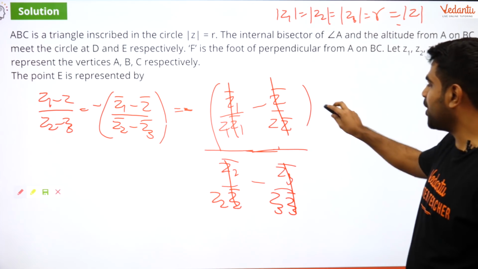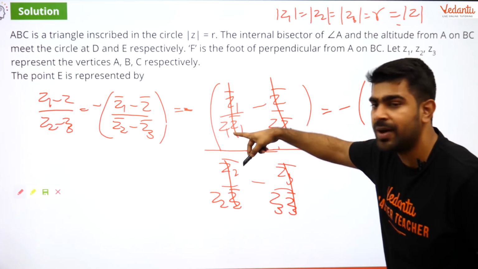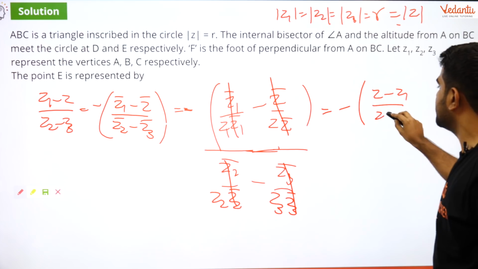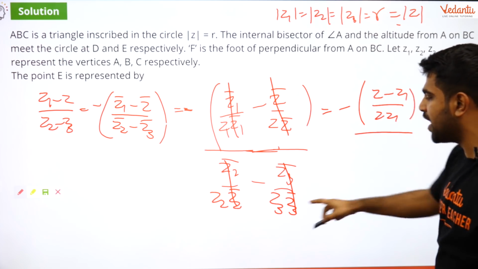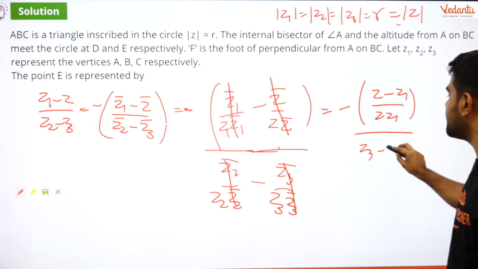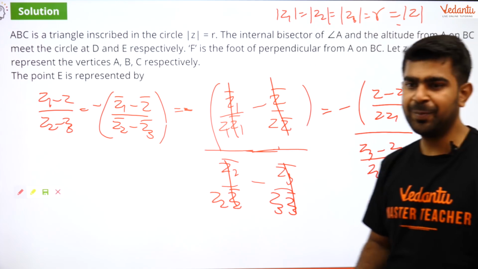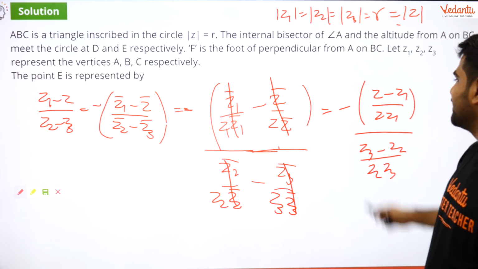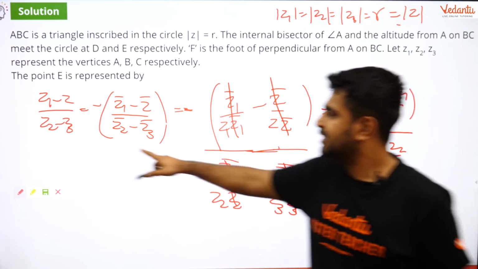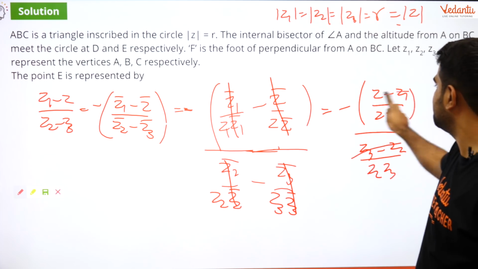Okay. So now let us solve it. So you have minus, and I will take LCM over here. So you have 1 by Z1 minus 1 by Z, so it will become Z minus Z1 by Z Z1. And in the denominator, what do you have? 1 by Z2 minus 1 by Z3, which will be Z3 minus Z2 divided by Z2 Z3. Okay. Perfect. So now what will I do? Compare this. I have Z1 minus Z, Z minus Z1. Z2 minus Z3, I have Z3 minus Z2. So can I cancel these two?